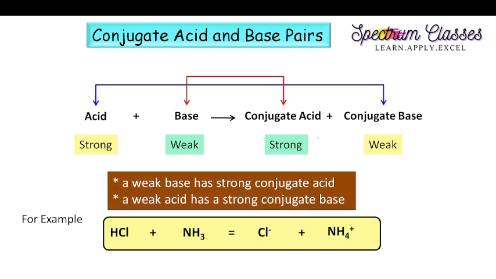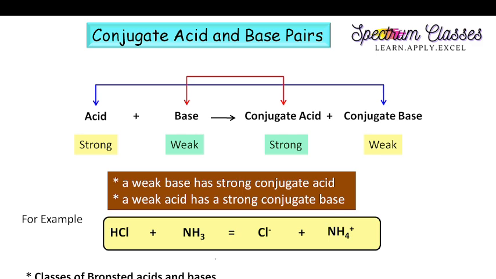So here I have summarized this fact. A weak base has a strong conjugate acid and a weak acid has a strong conjugate base, and vice versa, right? So I hope you understand the concept of conjugate acid and base pairs.